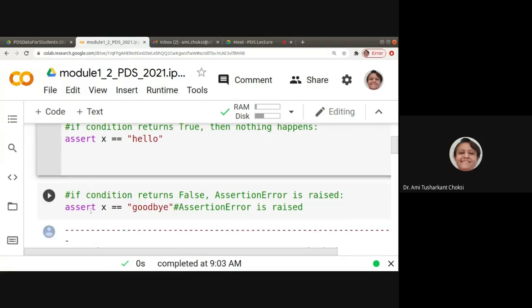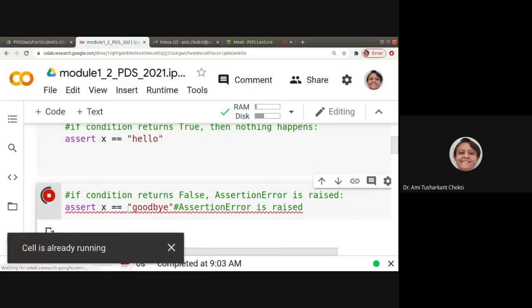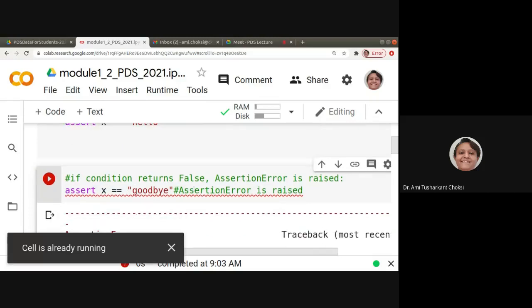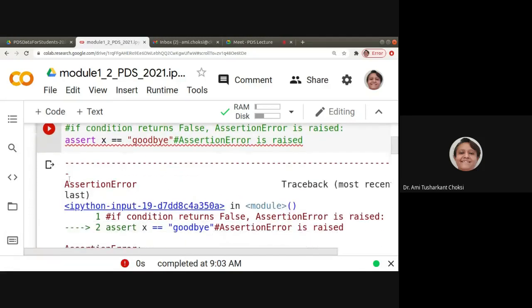Let us say now assert X is equal to goodbye. The value of X is hello. We are checking whether X is goodbye or not. Let us run this. Red mark. Assertion error, right? So if we want to have something like this, we will be using assert.